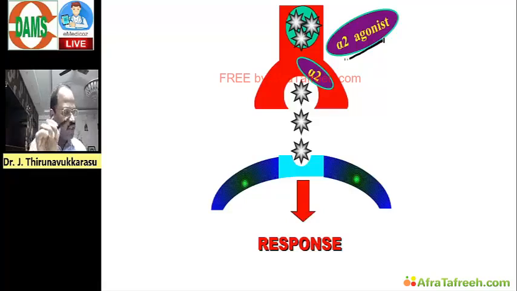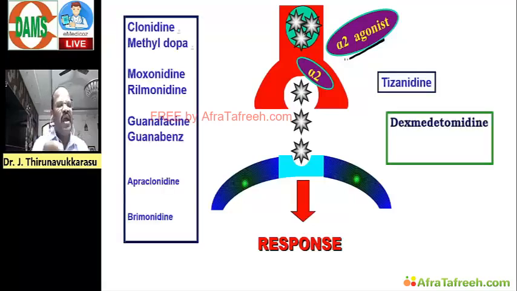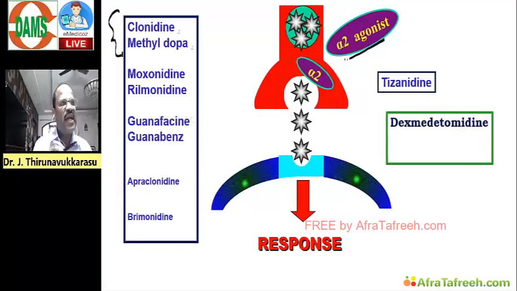If we have a text, class notes, please mark down. Very important. Alpha 2 agonist based questions, we can prepare plenty of clinical questions. For example, look here. We have clonidine and methyldopa, centrally acting antihypertensives. Based on that, so many questions can be prepared.